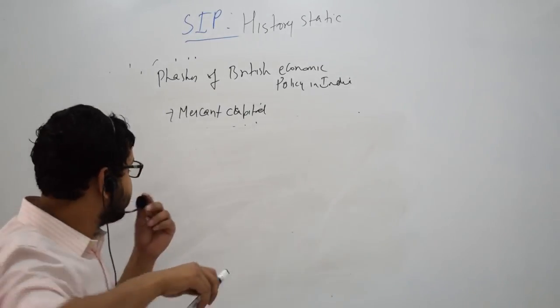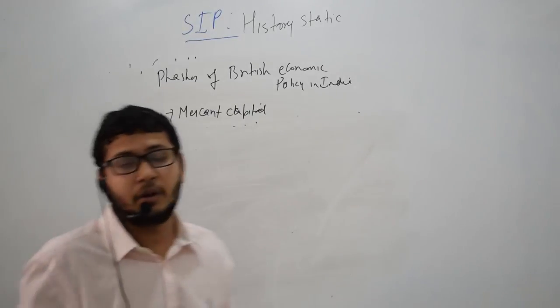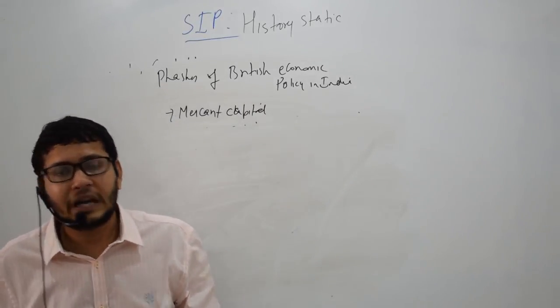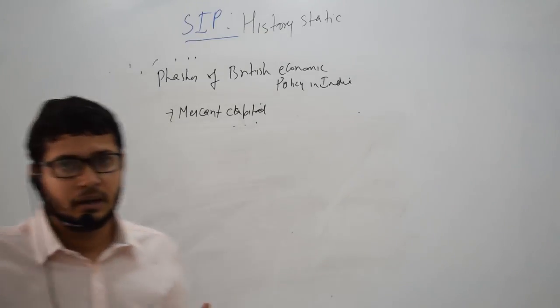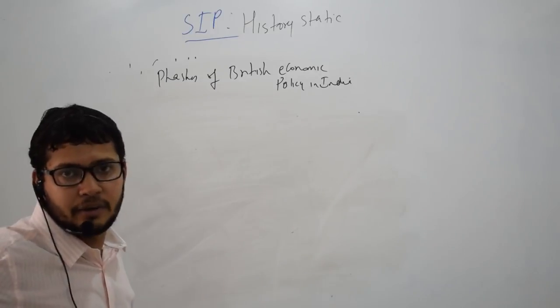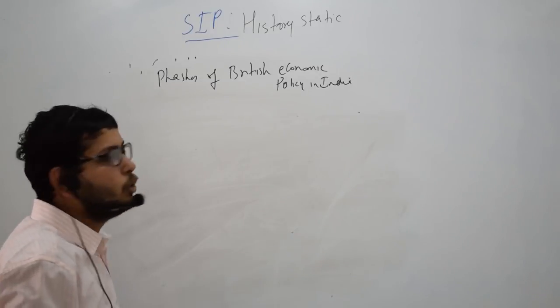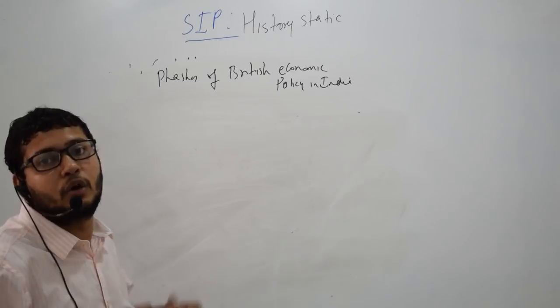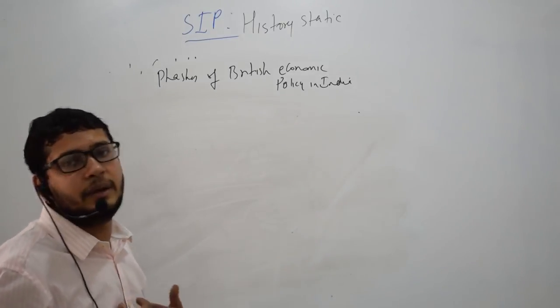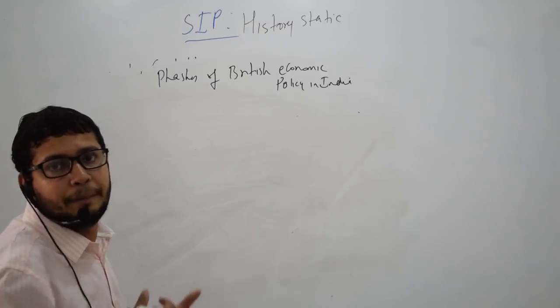But things changed in 1757, because in 1757 the East India Company also got limited political power when they defeated the Nawab in the Battle of Plassey, and the new Nawab was under the control of the Britishers. And after the Battle of Buxar, they became the real masters of Bengal.